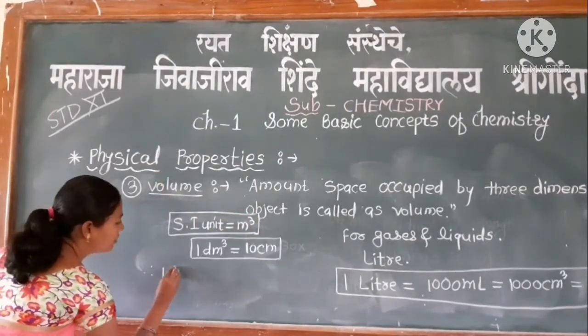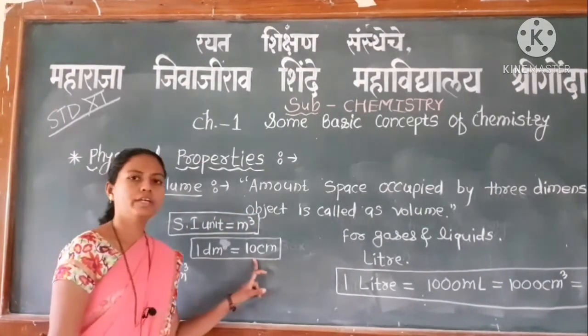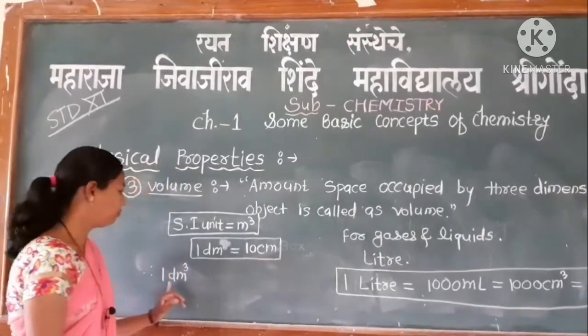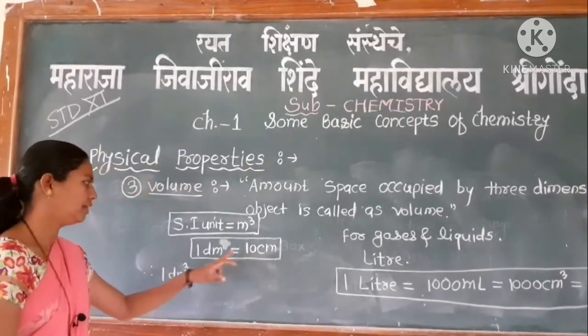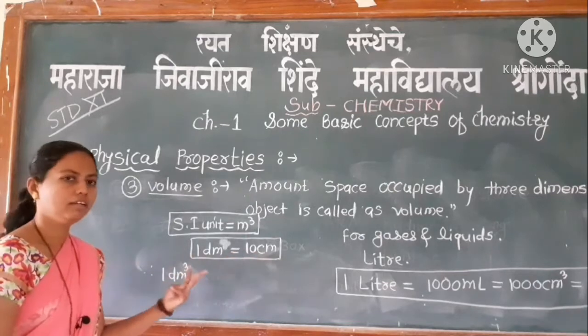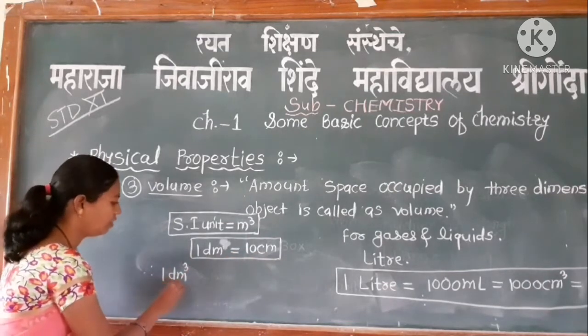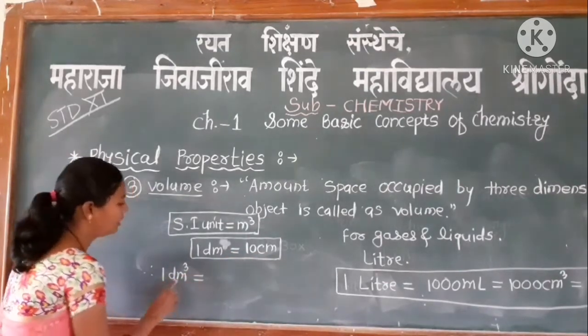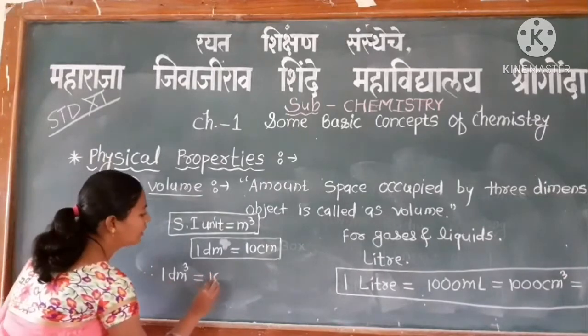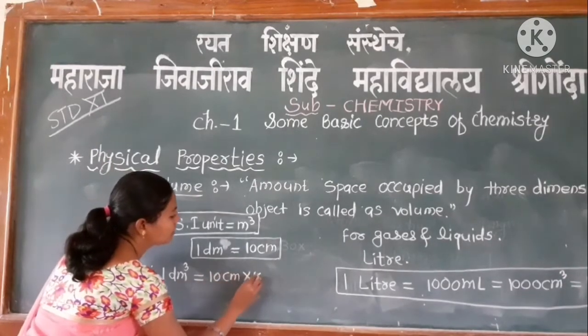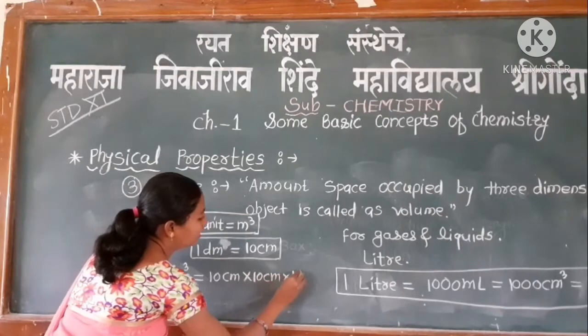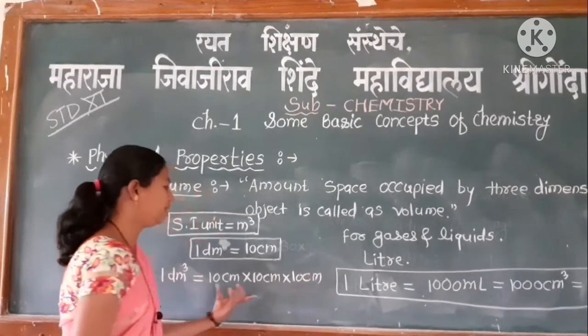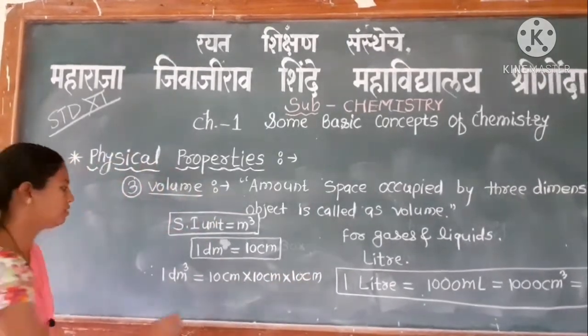We know 1 liter is equal to 1 decimeter cube, and 1 decimeter is equal to 10 centimeter. Therefore, 1 decimeter cube is 10 centimeter 3 times, that is, 1 decimeter cube is equal to 10 centimeter into 10 centimeter into 10 centimeter.